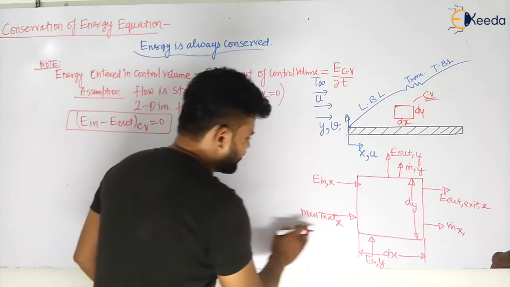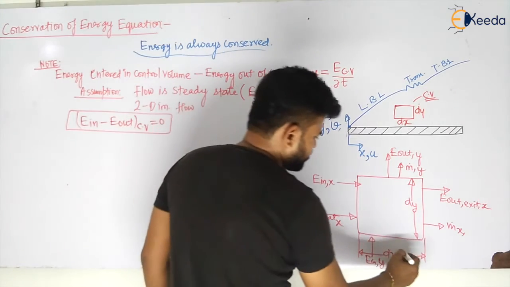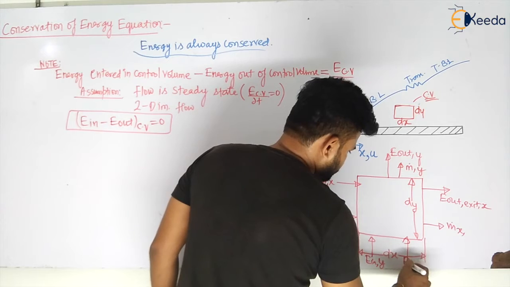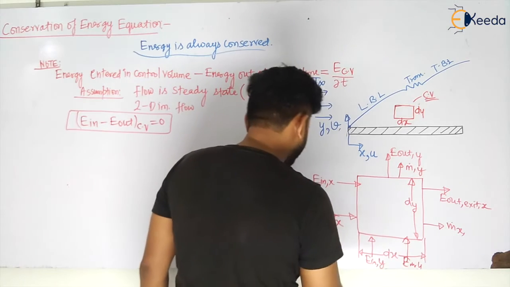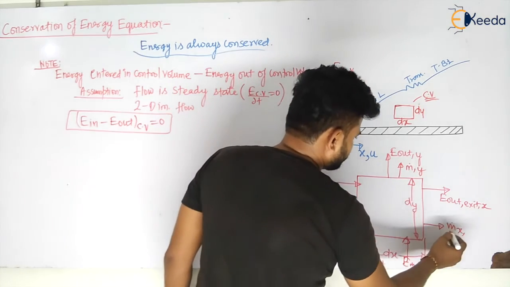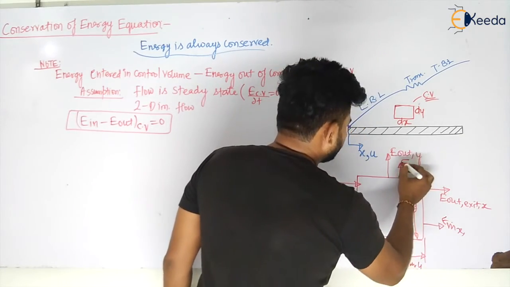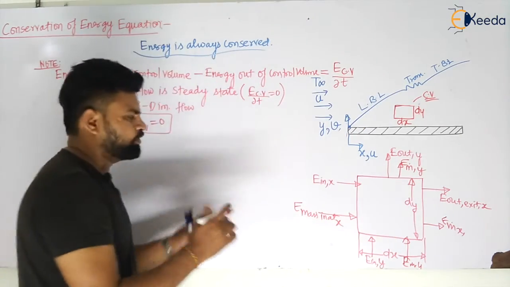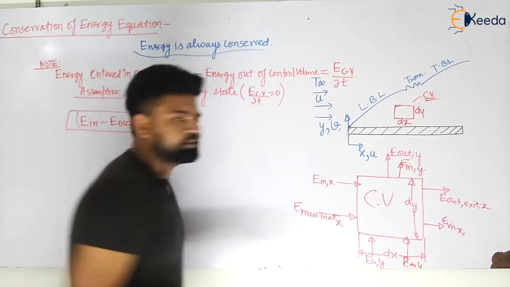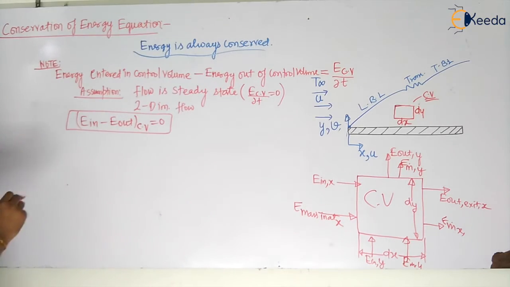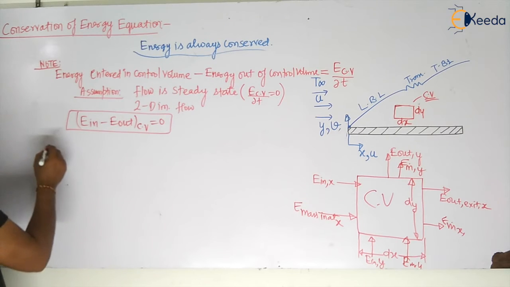So that is mass inlet at x and energy. Also there will be some energy due to mass at y direction. Let us take it because it is simple. Like this you will have for this control volume all the energy, my dear students. Now let us see how I can take the energy at inlet. So energy can be transferred by what?